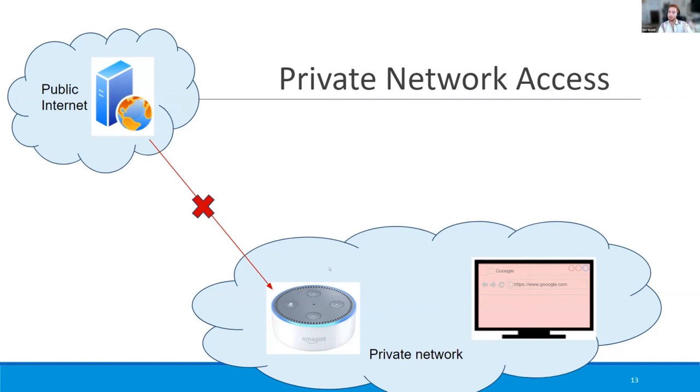Enter private network access. This is a very recent mitigation proposed and deployed by Google's Chrome security team, who are, by the way, amazing people, very smart. And it says two very simple insights. So again, let's reiterate the flow that we had before: a victim is tricked into visiting a malicious website, right?